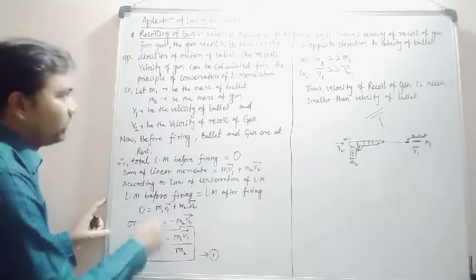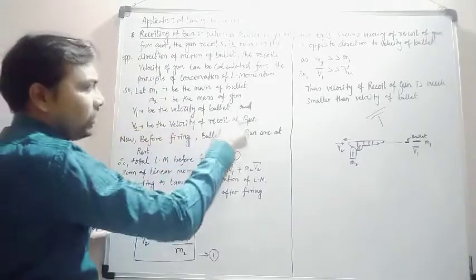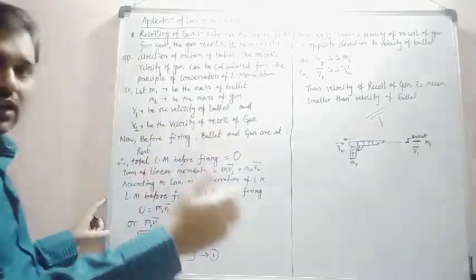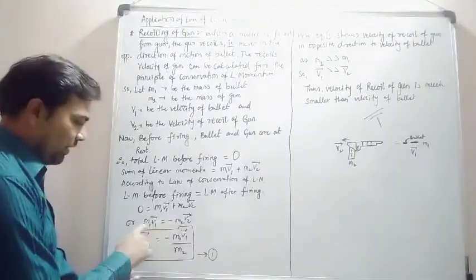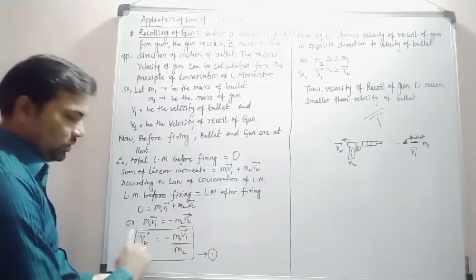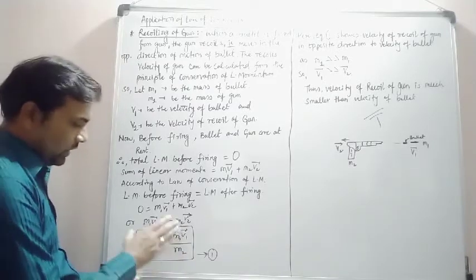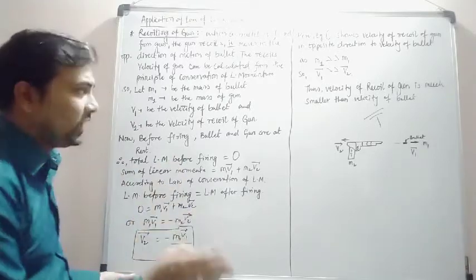We have to find the velocity of recoil of the gun, so we take v2 out. v2 equals minus m1 v1 by m2, which gives the velocity with which the gun will recoil.